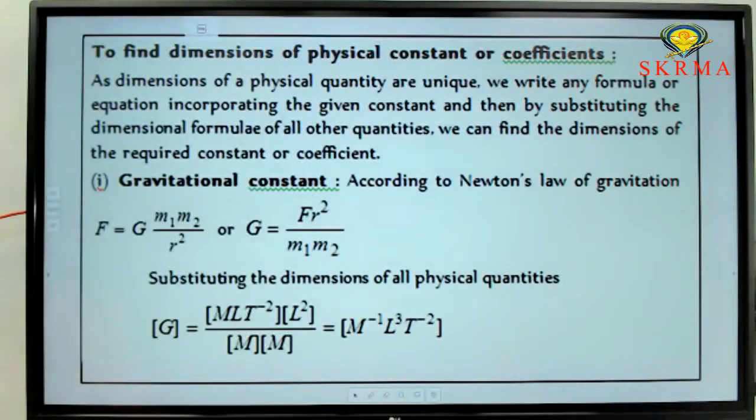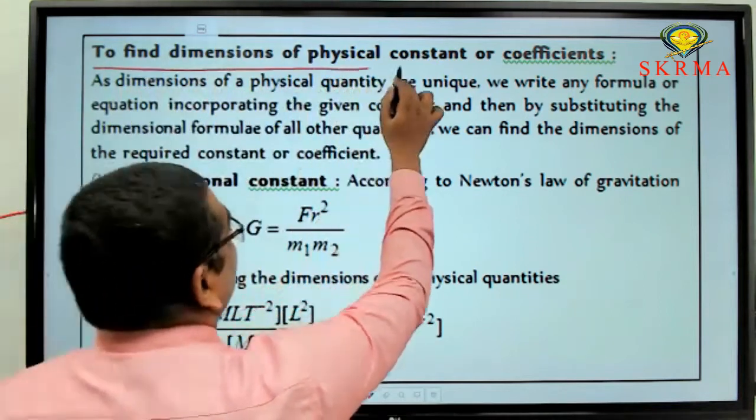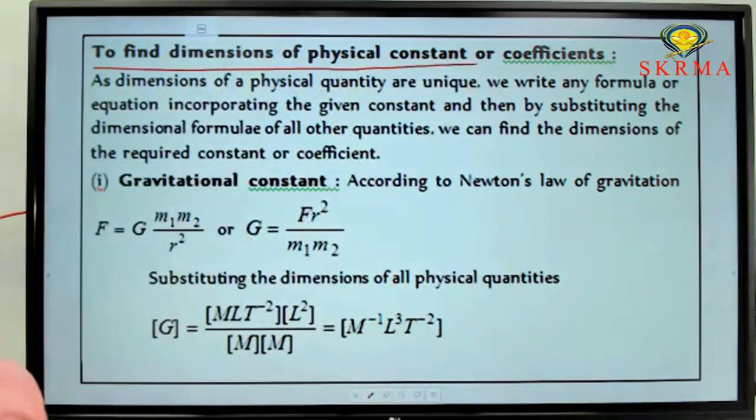So what is the second application? The second application is to find the dimensions of physical quantities. Check the previous slide.